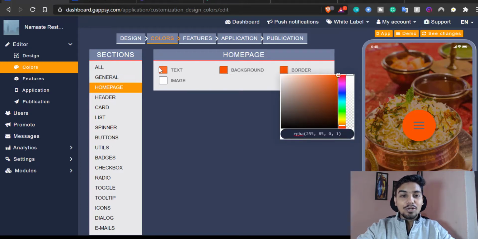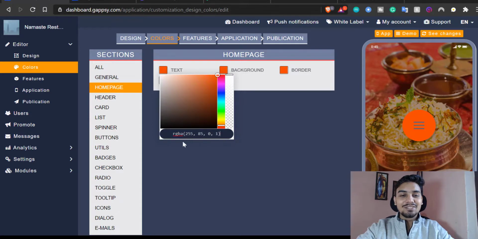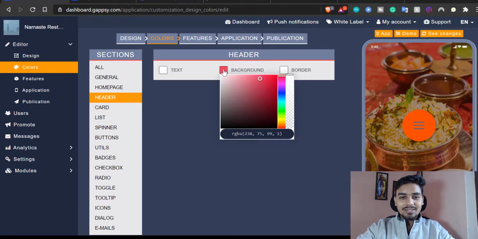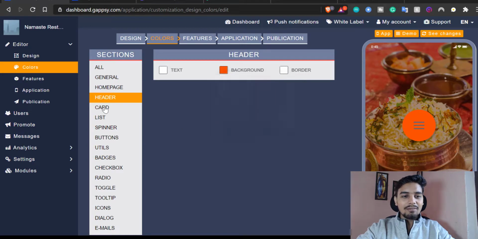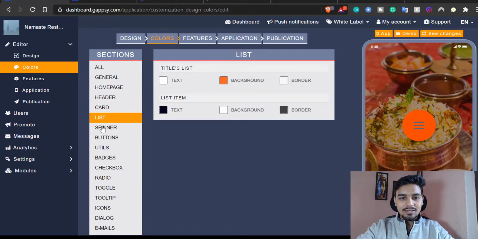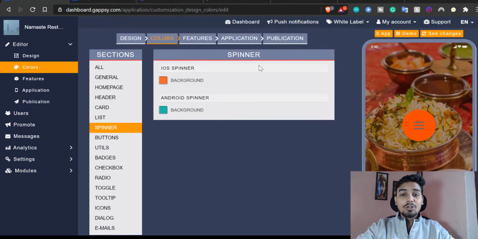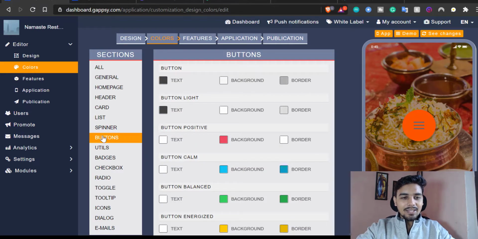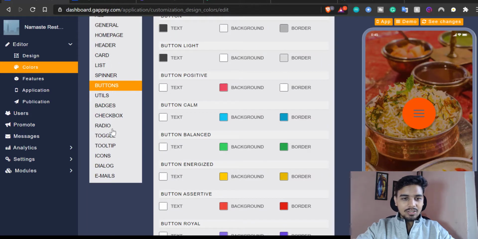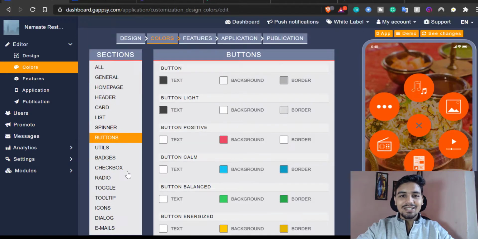You might want to spend some more time because you are designing a real application. I'm designing this demo application, and then this is the header. I just want to have this consistency, so I'll keep it as it is. Layout, this is good. Spinner, let's see. If you need any help, you can also reach out to their support, because they have amazing support, so you will never feel stuck anywhere. And there are buttons that you want to change. It's very interesting, right? I think it looks good to me for now, so I'll just move it as it is. So let's go to our features.